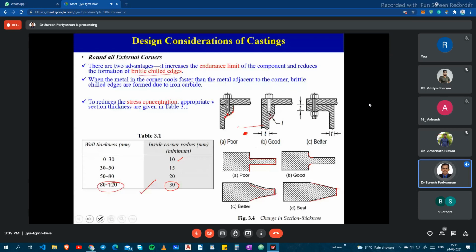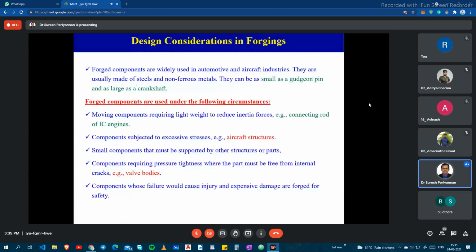Components can be made using both kinds of metals. The forging process can be used for ferrous and non-ferrous metals, I mean steels as well as non-ferrous metals. But where we mostly use the forging operation is in preparing connecting rods and IC engine components. Also, components that are subjected to excessive or abnormal stresses, if prepared by the forging method, can have a reduced failure rate. We will see how that is possible in the next slide.